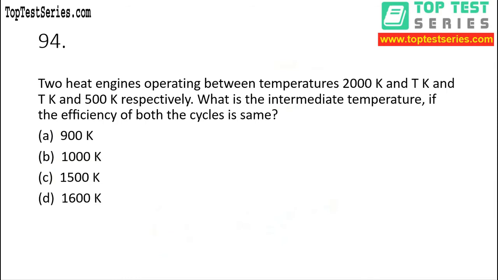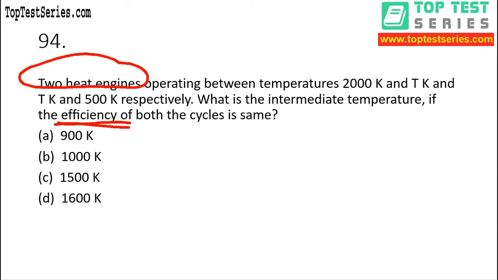Question number 94. Two heat engines operating between temperature 2000 Kelvin and T Kelvin, and T Kelvin and 500 Kelvin respectively. What is the intermediate temperature if the efficiency of both the cycles is same, right? So my dear, again two engines are placed in series, but here the term is different. It is saying efficiency is same.